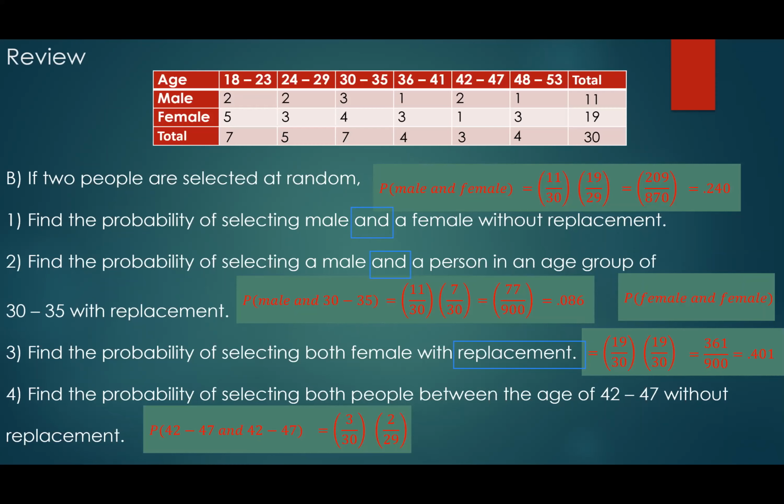Now I no longer have 30 because I do not replace them back. I have only 29. Everybody see right here, very clear, that your probability changed. The second time you go in is not the same as the first time, 3 out of 30. Now you only have